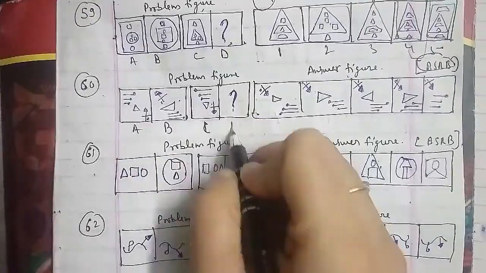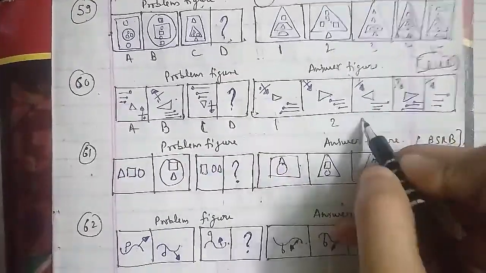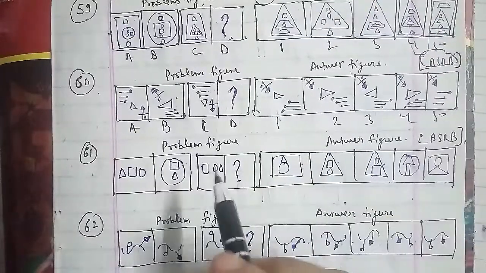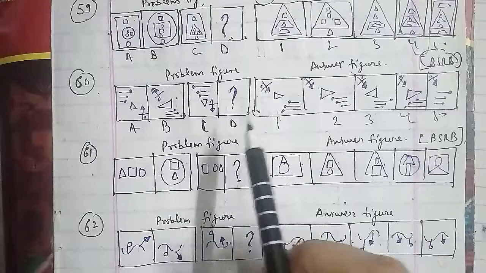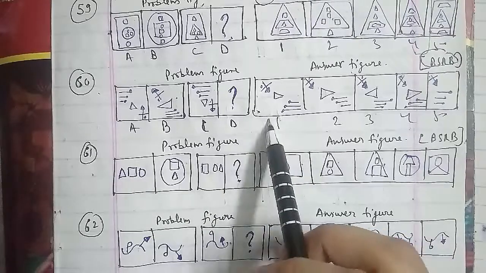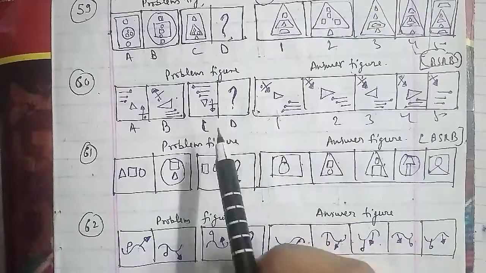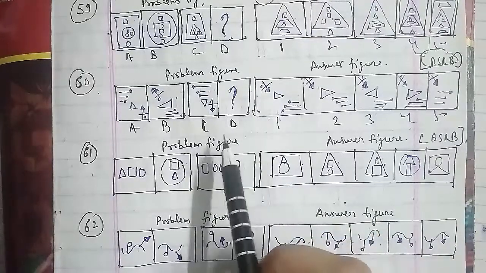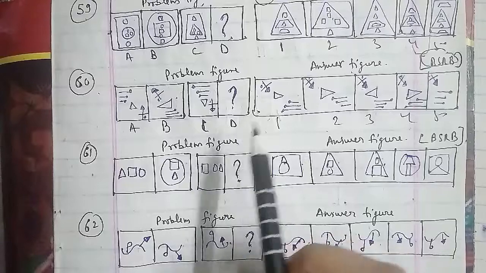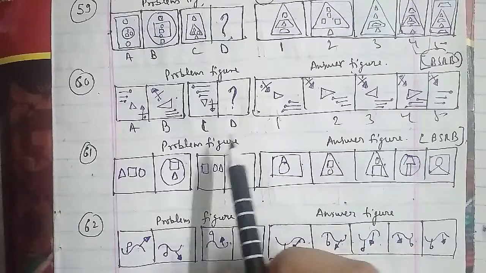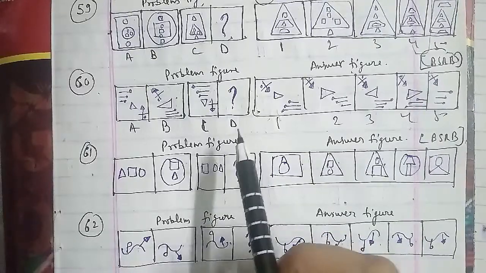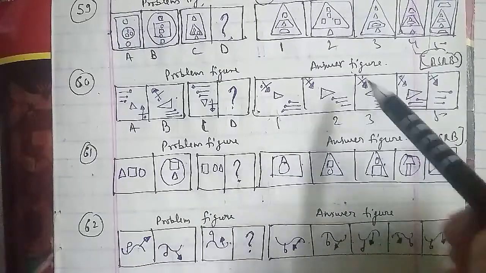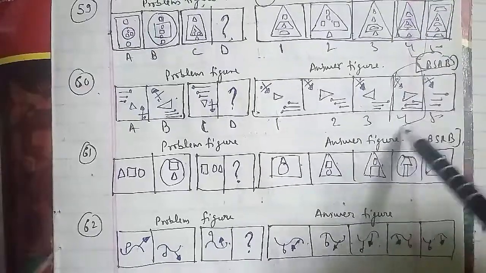We'll go ahead with the 61st question of the session. Here are the problem figures and these are the answer figures, from the BSRB examination paper. This is a triangle, square and circle, which is named as A. In the circle there is a square and triangle, which is figure B. In the triangle, we have a square, circle and triangle, which is figure C, and then we have figure D, which we have to find out.